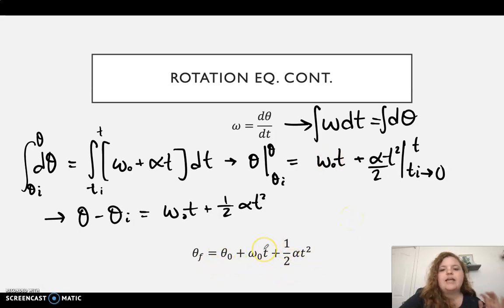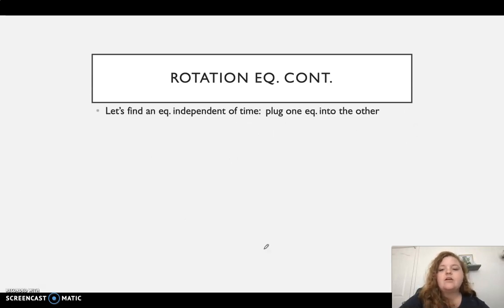Okay, and again, notice how similar this is to Cartesian coordinates. Okay, now let's find an equation that's independent of time. So we're going to plug that first equation into the second equation now.